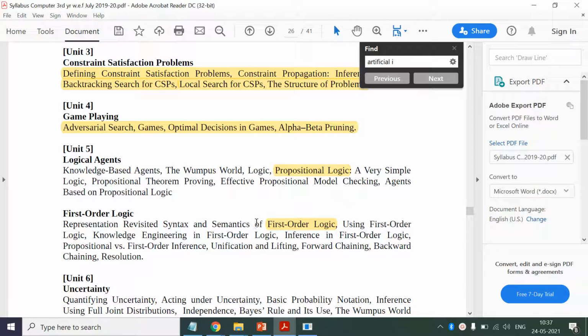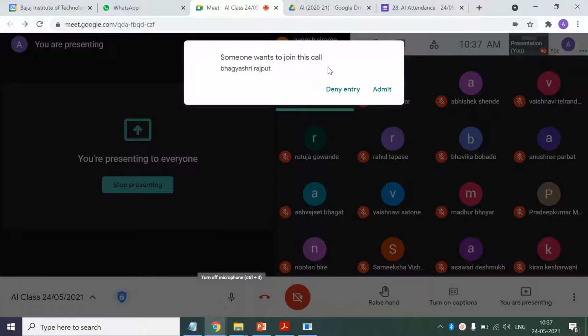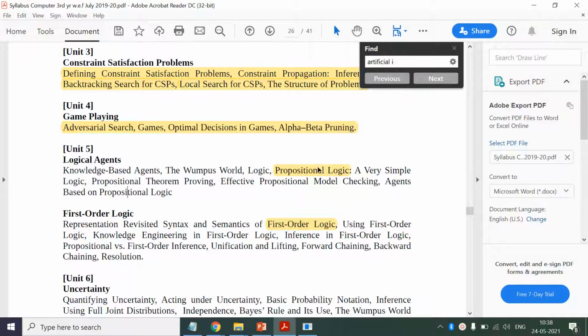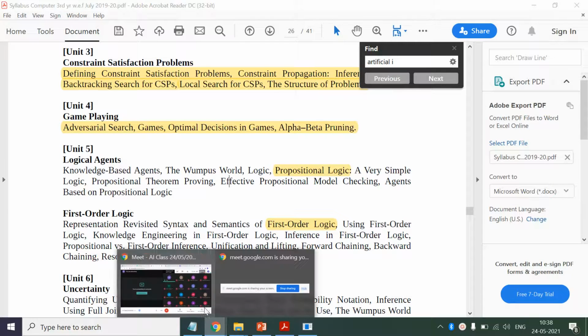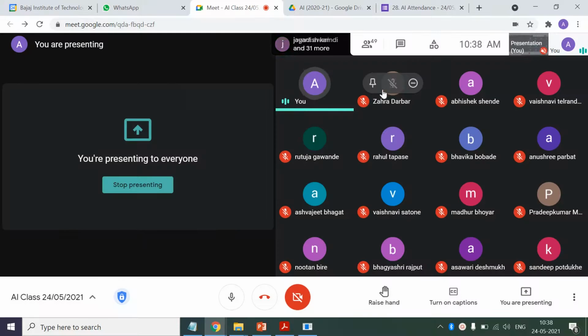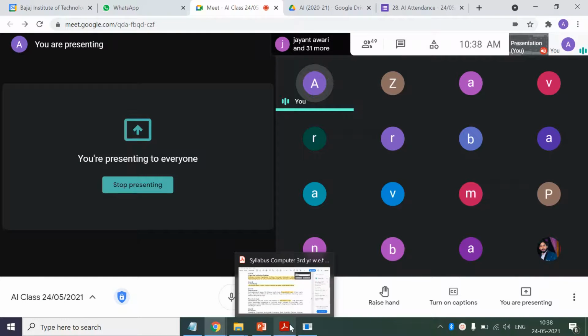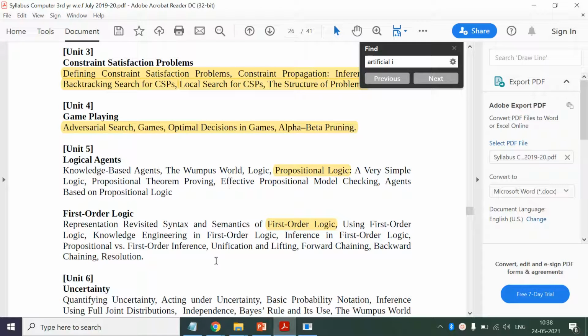Currently, we are studying our fifth unit, that is logical agents, and we are studying two knowledge representation languages, that is propositional logic and first order logic. We are done with the propositional logic, and we have studied the basics of first order logic. That means how to use variables, constants, predicates, and quantifiers to represent the different sentences.